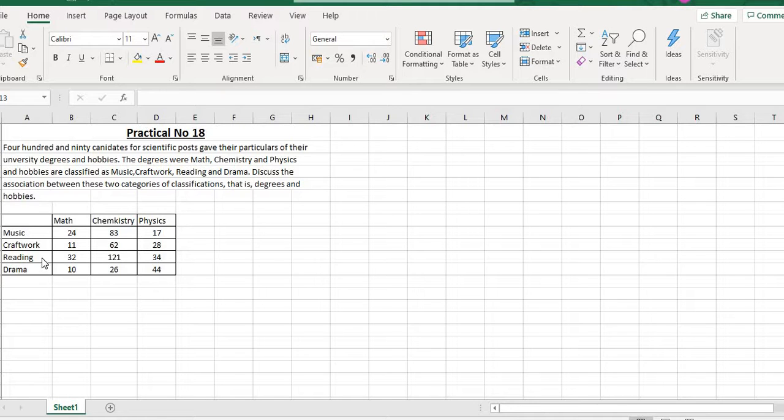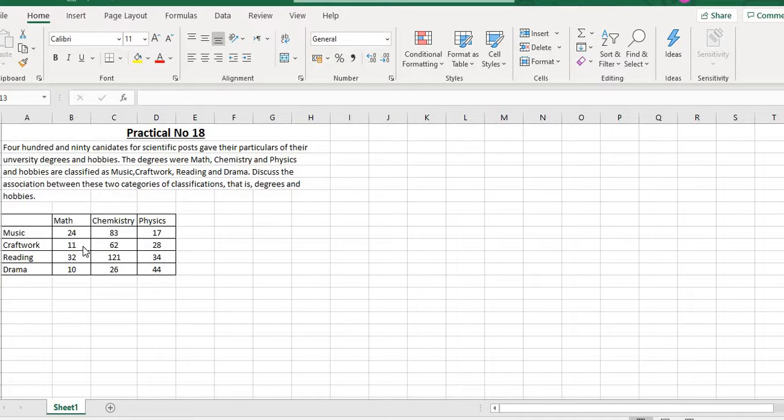Here are the values given. 24 means the candidates having a degree of mathematics and a hobby of music are 24. There are 11 candidates whose hobby is craft work and their subject is mathematics. Similarly, other observations have been given here.